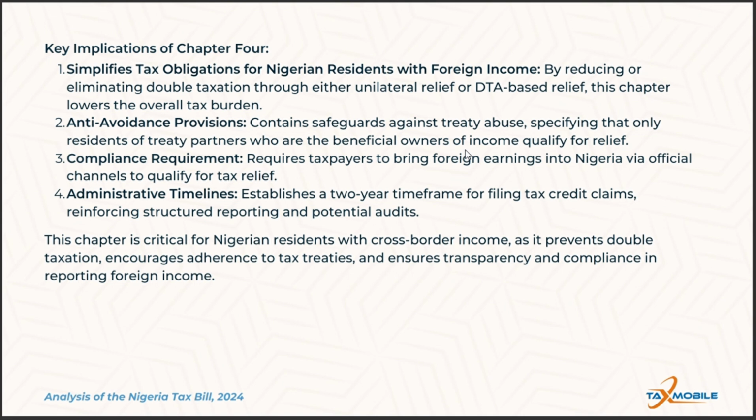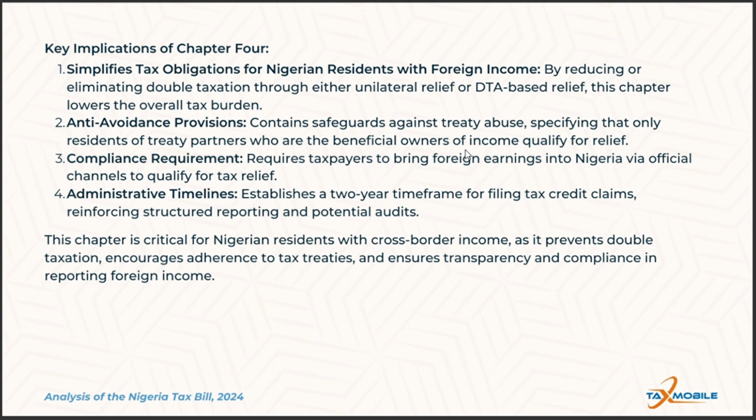In conclusion, Chapter 4 of the Nigerian Tax Bill 2024 represents a strategic and well-structured approach to preventing double taxation for Nigerian residents with cross-border income by offering relief through unilateral measures or double taxation agreements. The chapter ensures fairness, reduces tax burden, and aligns the Nigerian tax framework with international best practices.